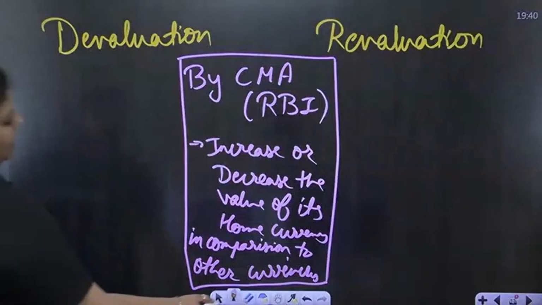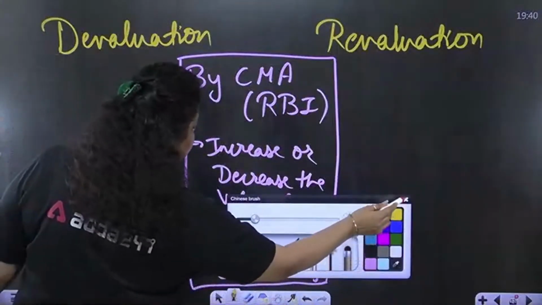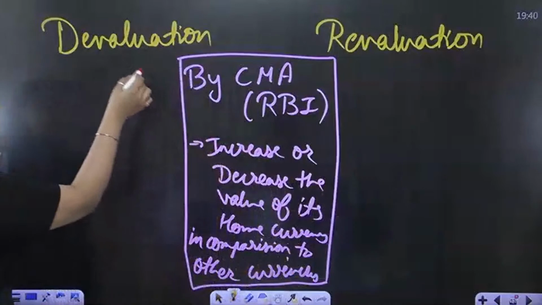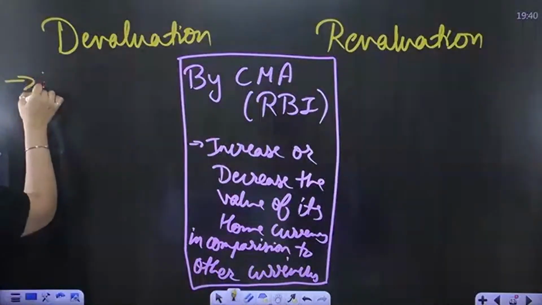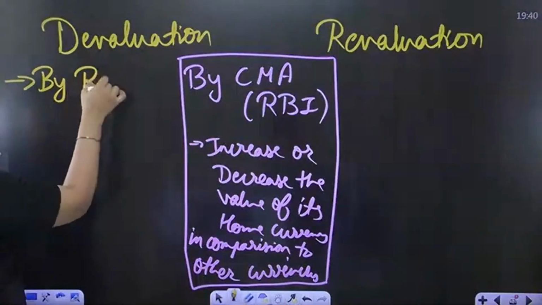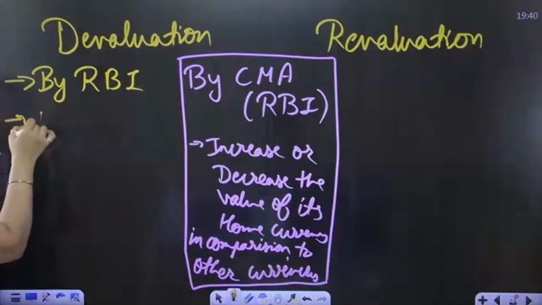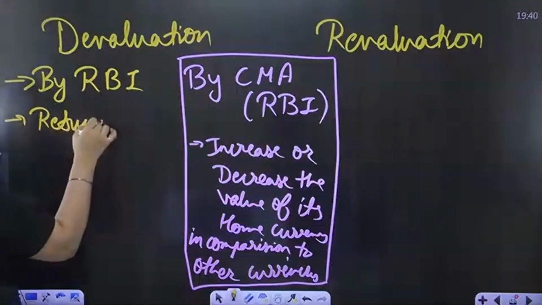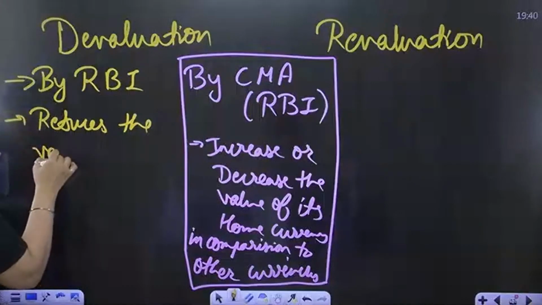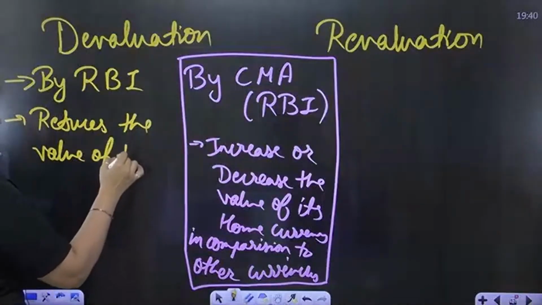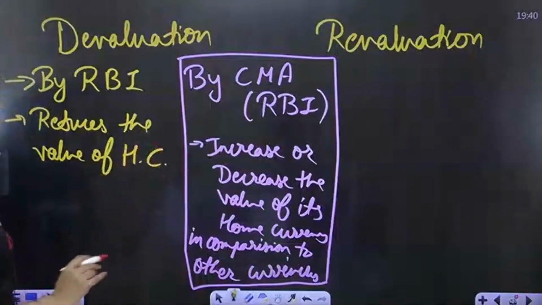Now, in case of devaluation, what does RBI do? First of all, it will be done by RBI. Here, RBI reduces the value of home currency. HC means home currency, okay?